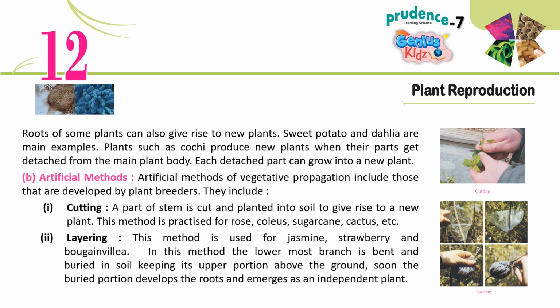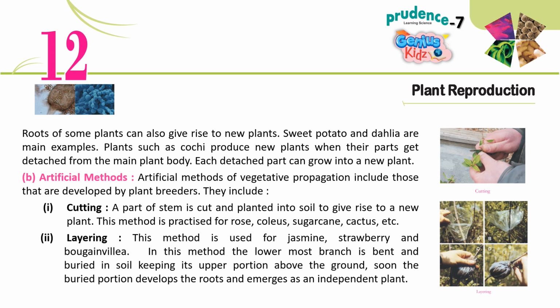B. Artificial methods. Artificial methods of vegetative propagation include those that are developed by plant breeders. They include 1. Cutting. A part of the stem is cut and planted into soil to give rise to a new plant. This method is practiced for rose, coleus, sugarcane, cactus, etc.